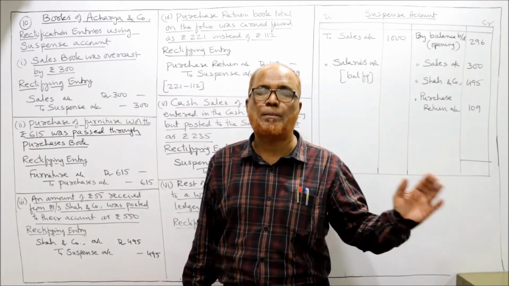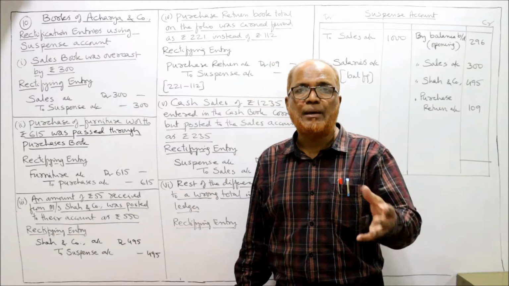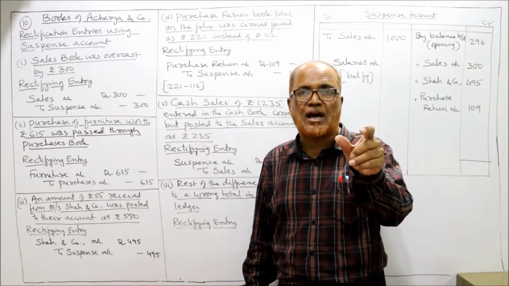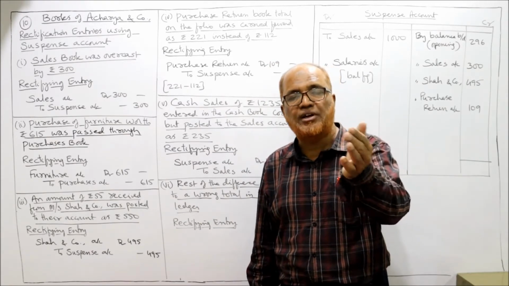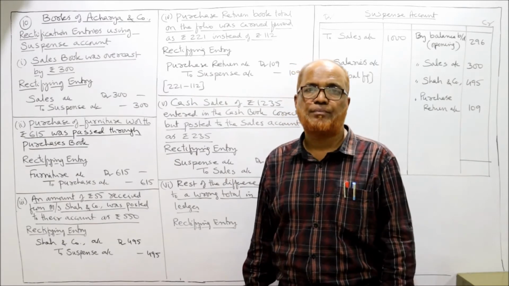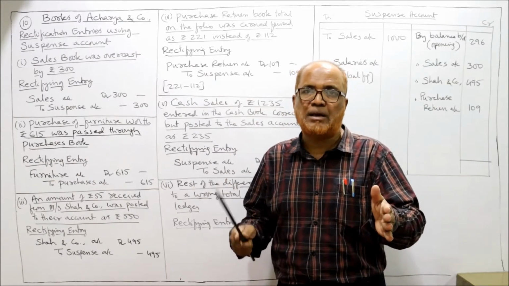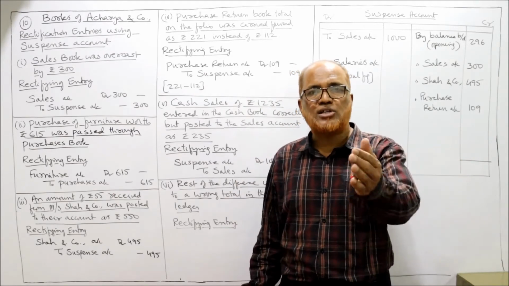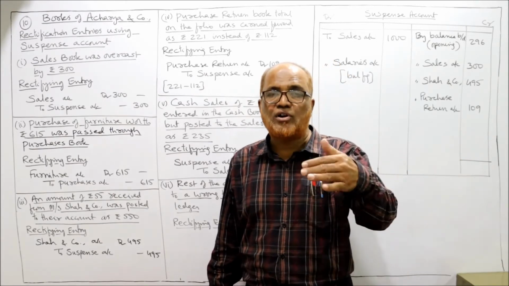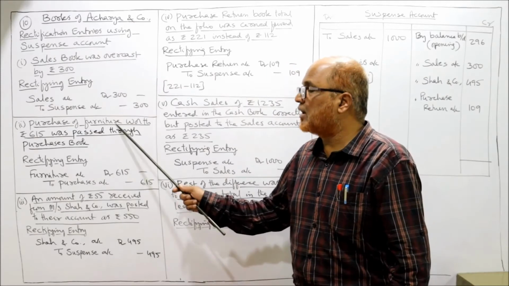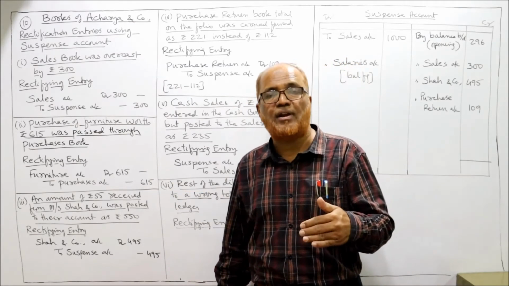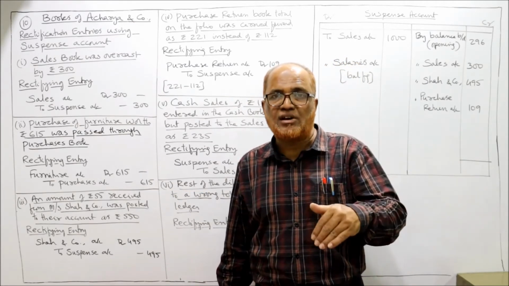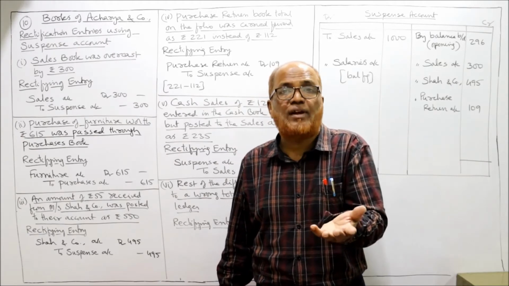It was passed through the purchases book. So by mistake, the purchases account was debited. Now we credit the purchases account, because in purchases, by mistake, we have taken on the debit side. Which account was not debited? The furniture account, because we have purchased furniture and we have not debited it.